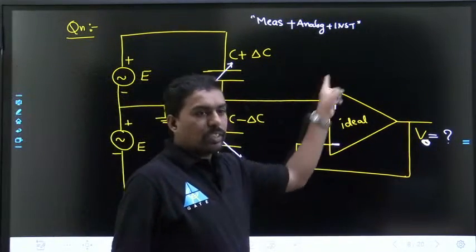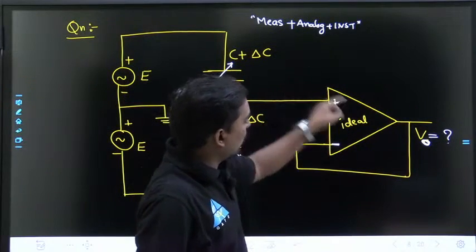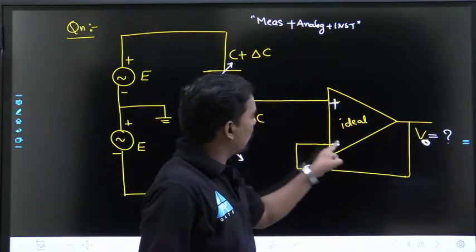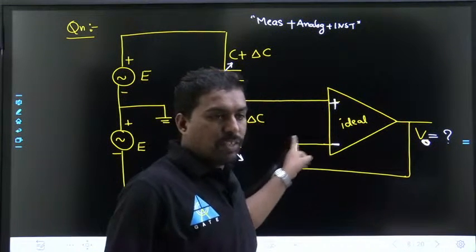See, what is this circuit? Can anybody tell? What is the circuit? This V naught is fed to this, right? This V naught is fed to this.